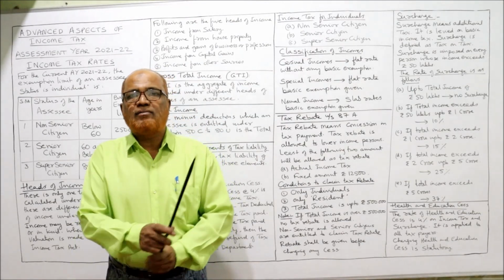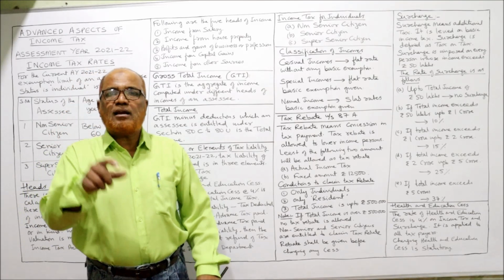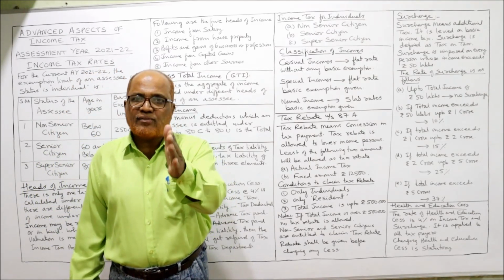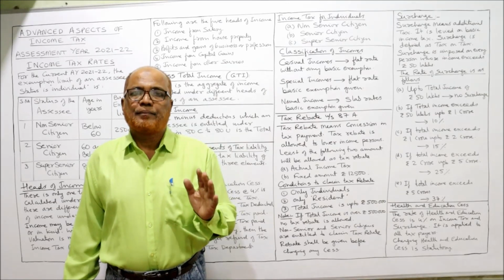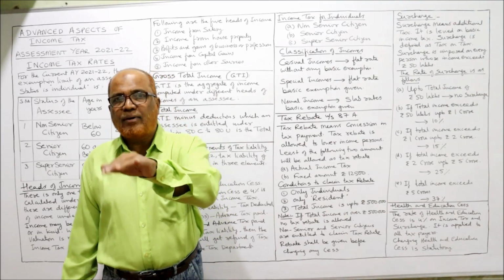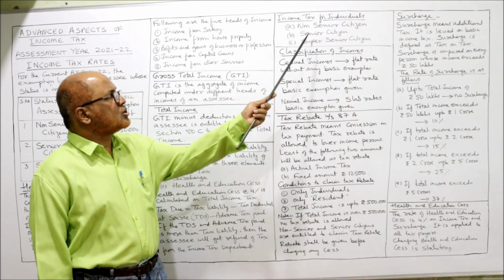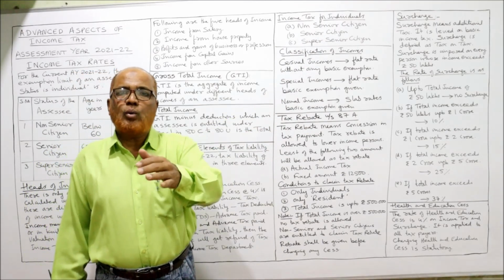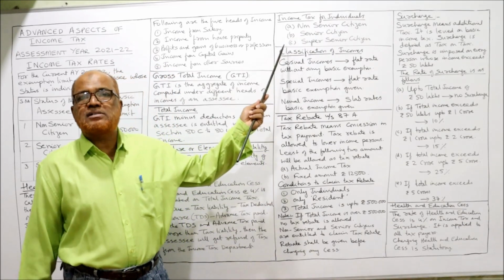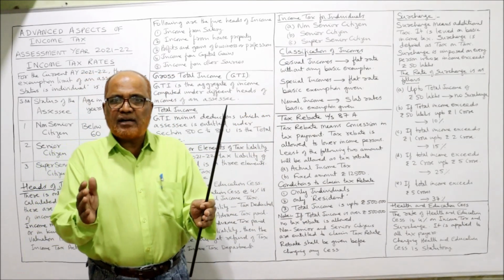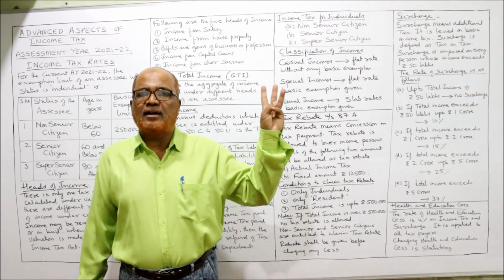Senior means he has attained the age of 60 years and above, but below 80. A person who is 80 years of age or more is called a super senior citizen.